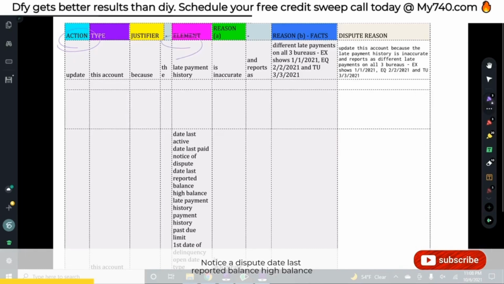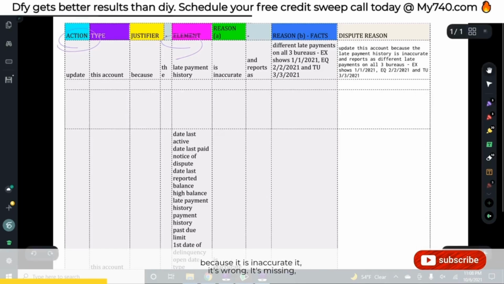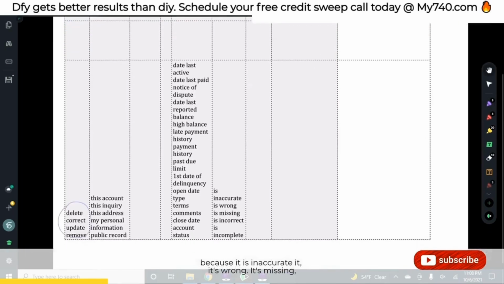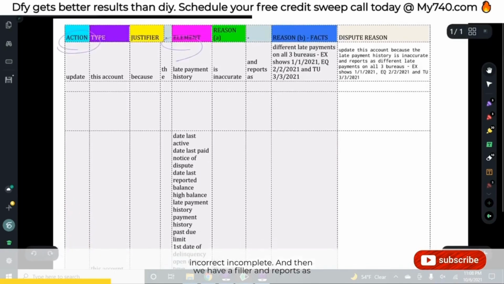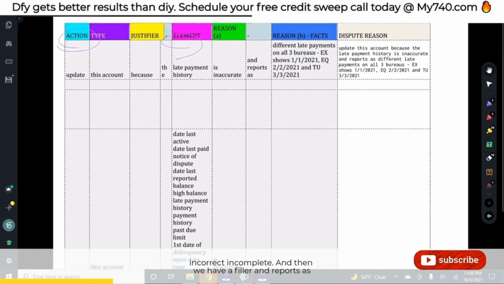Now we have to tell them the element, what it is that we're disputing: the date last active, the date last paid, notice of dispute, date last reported, balance, high balance, late payment, payment history, past due, limit, first date of delinquency, open date, type, terms, and so forth. Now we need to tell them that it's because it is inaccurate, it's wrong, it's missing, incorrect, incomplete. And then we have a filler, and reports as.